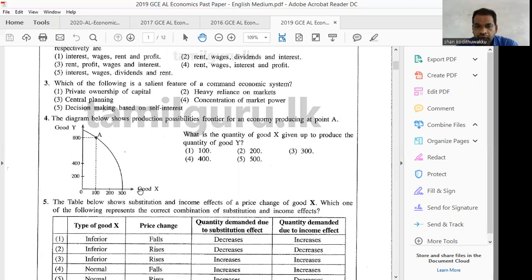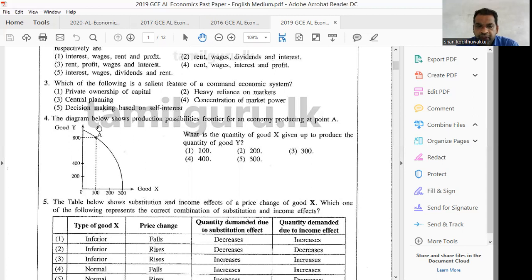This is good X. To produce the quantity of Y, they have to produce 800 units. Because of production of Y, they have to select 100. But if you don't select Y production, maximum they can produce 300 of X. But now, according to this combination, they can produce only 100.